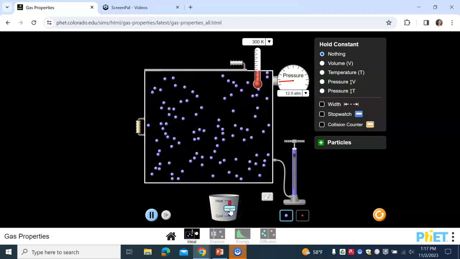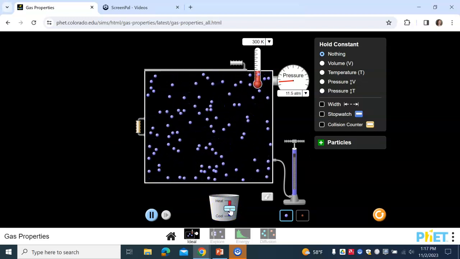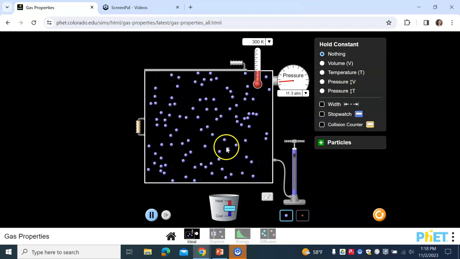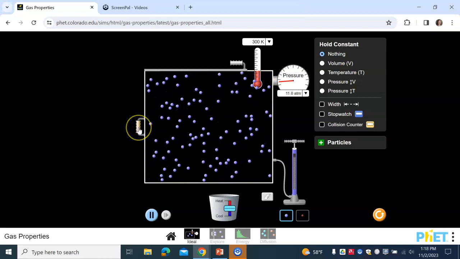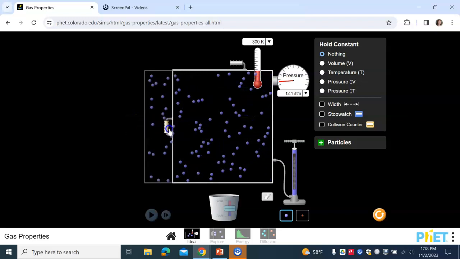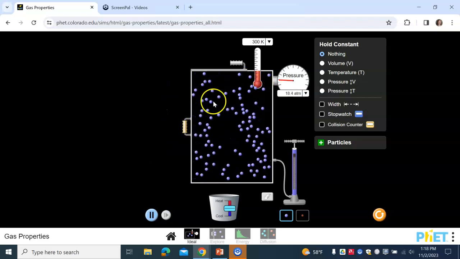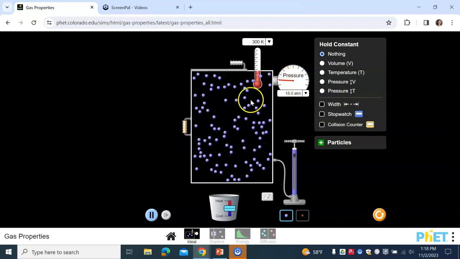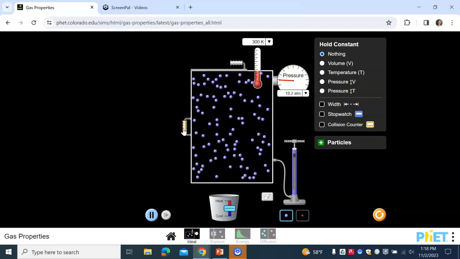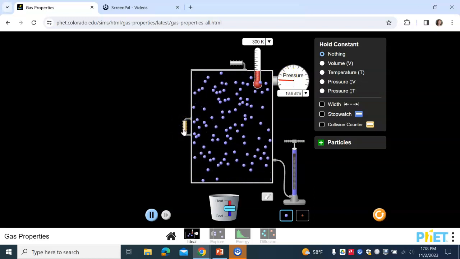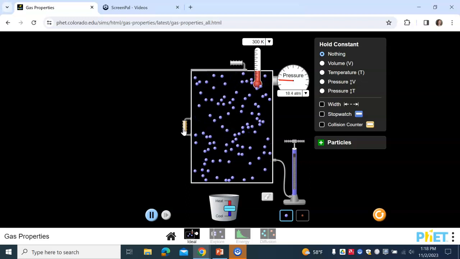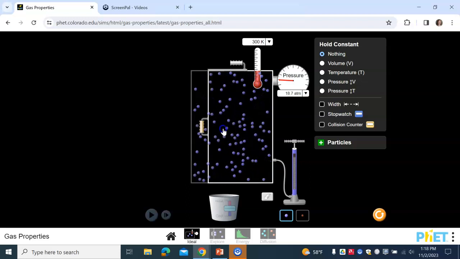We're going to look at a few different things. Let's keep the temperature and the number of molecules constant, and this is like what we did in the lab. If we decrease the volume, we'll see that the molecules are hitting the wall more frequently, increasing the pressure. Currently the pressure is at about 18-ish atmospheres.